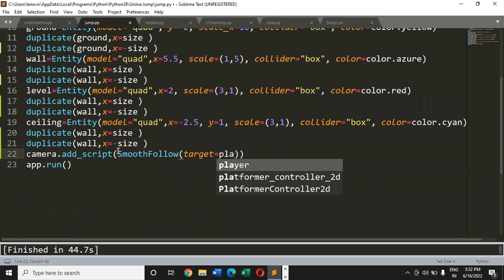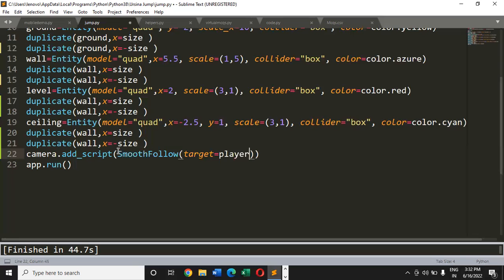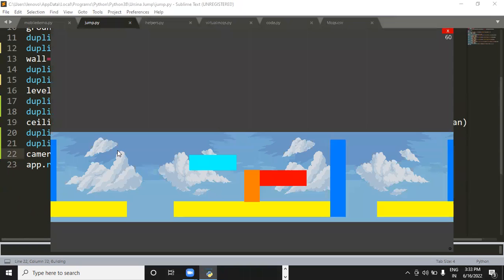So what is our target? The player. We want the camera to follow the player, right? Then the next thing is we can define an offset. So offset is let's make it 0, 1, and along the z-axis let's make it -30, and finally we can define a speed also. So speed of the camera should be this. Let's save the changes and run the code and see what we will get as the final output.